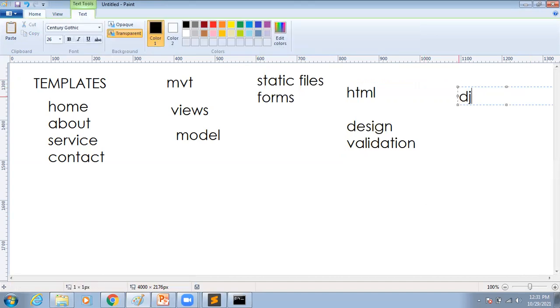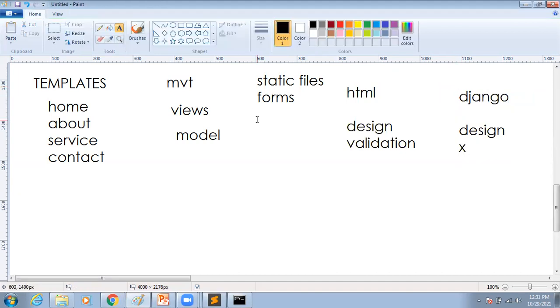In the same way, by using Django also, I design my registration form, but here validations are not required. Why? Because in the beginning I told you it is fully loaded, and it has so many inbuilt features. So validations are automatically done by the Django framework. For example, if you say, sir, I don't want Django validations, I want to write my own validation, yes, that option is also available. So you can write your own validations also. Like this, in Django, so many inbuilt features are available. So like this, we are going to work with forms.